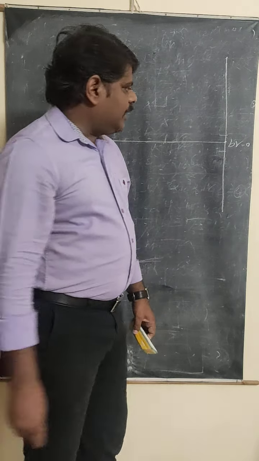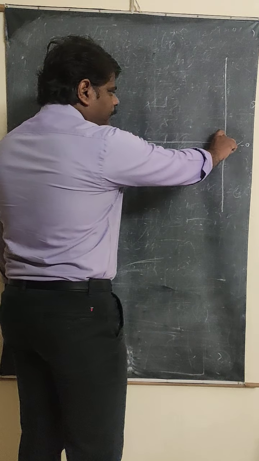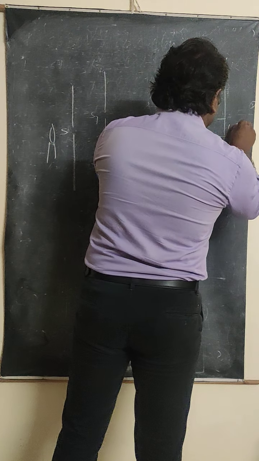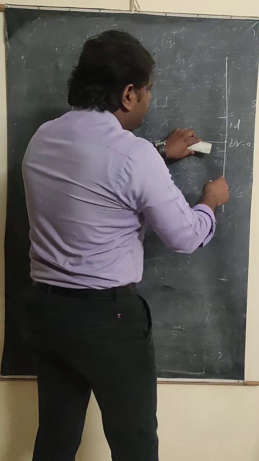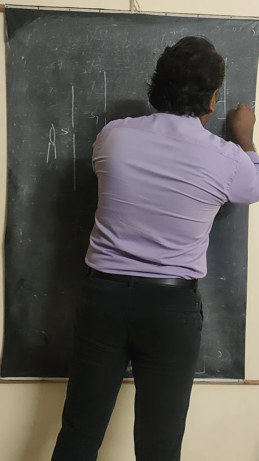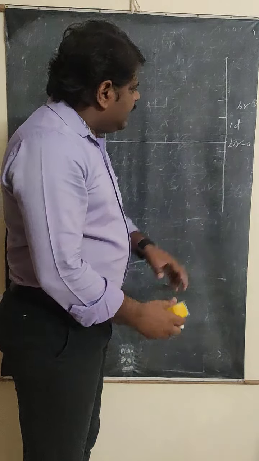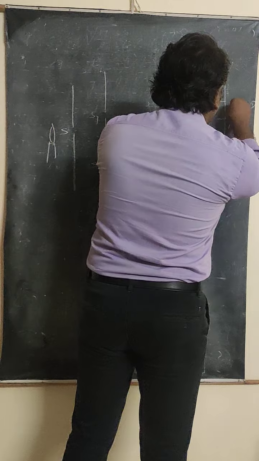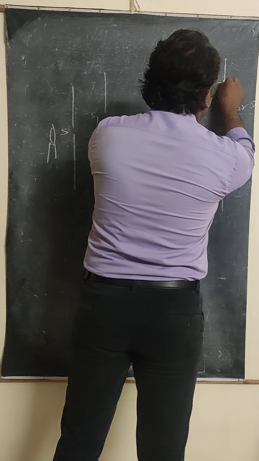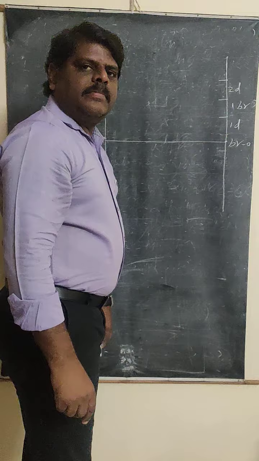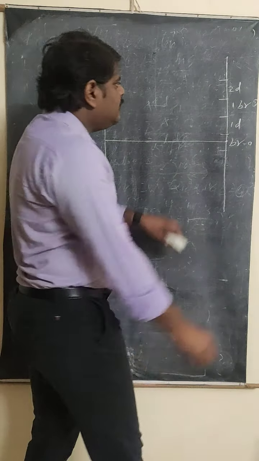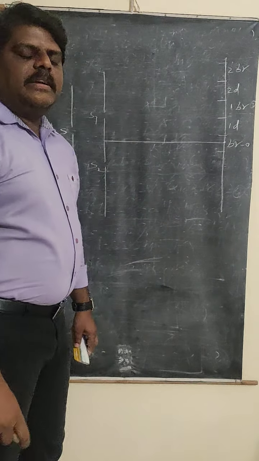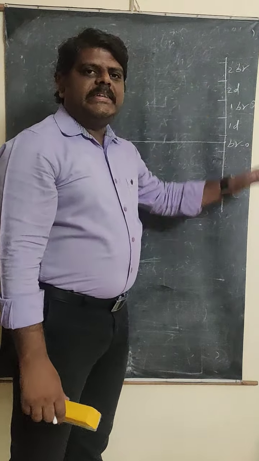So how are the bands going to be counted? Let's say the center one is the bright band, which is considered 0. Next to the bright band, you are going to get the dark band. This is called the first dark band. After the dark band, again you are going to get a bright band. Since the center one is the 0 bright band, this will be the first bright band. Next you get the second dark band, and above the second dark band, the second bright band takes place. Like that, the bands are produced above the center point.